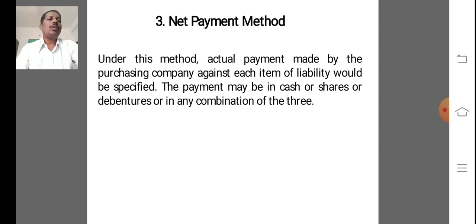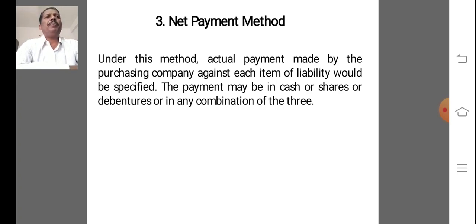Next, the last method: what is the net payments method? Under this method, the actual payment made by the purchasing company against each item of liability would be specified. The payment may be in cash, or shares, or debentures, or in any combination of the three. So these are the methods of calculating purchase consideration.